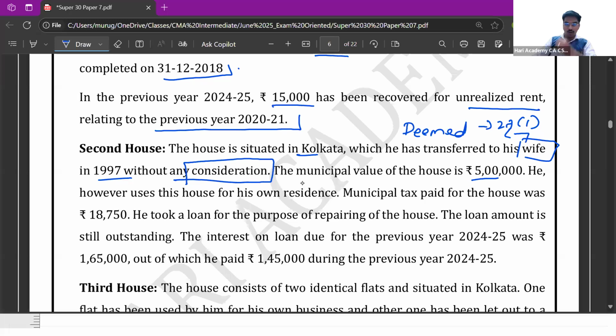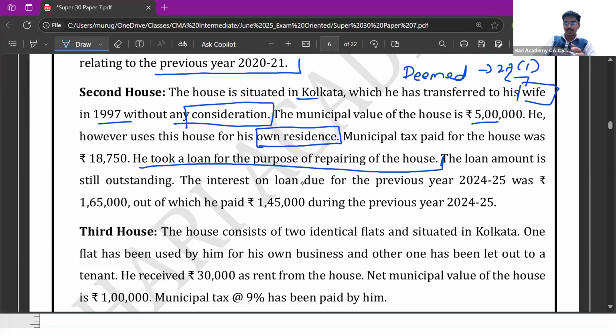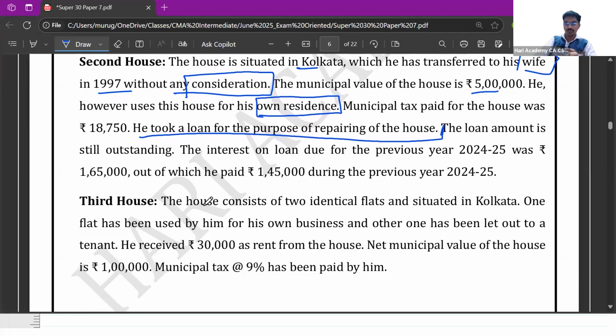He, however, uses this house for his own residence. The municipal tax paid to the house was 18,750. He took a loan for the purpose of repairing the house. The loan amount is still outstanding. The interest on loan due for previous year 24-25 was 1,65,000, of which he has paid 1,45,000 during the previous year.